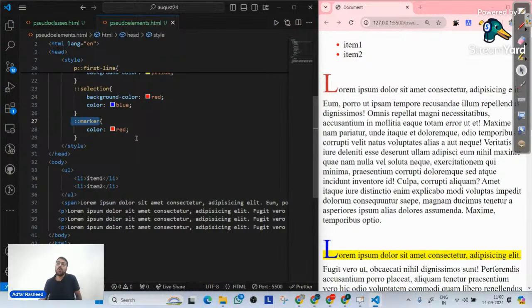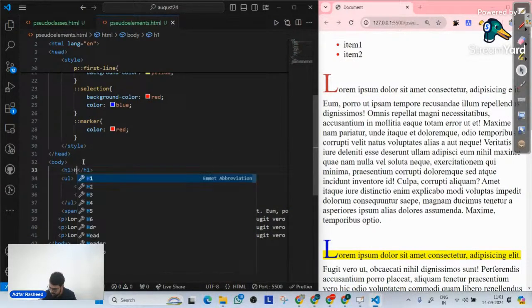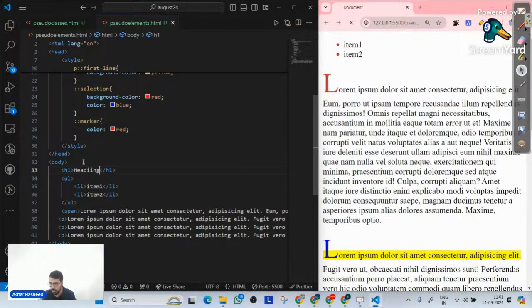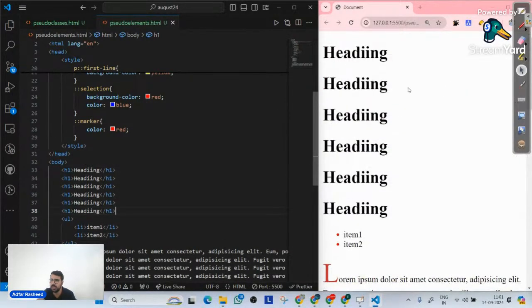Okay. Now, moving towards the last two pseudo elements, and then we will take a break and we will start our very important discussion on transitions and animations. Now, let's suppose there are H1 tags. And this H1 tag says heading, control C, control V, control V, control V. I have these many headings over there. And my requirement is, to all the heading tags, I want to put an emoji in front of it. Do you understand what I'm trying to say? Like in front of this heading, I want to put a heart emoji.